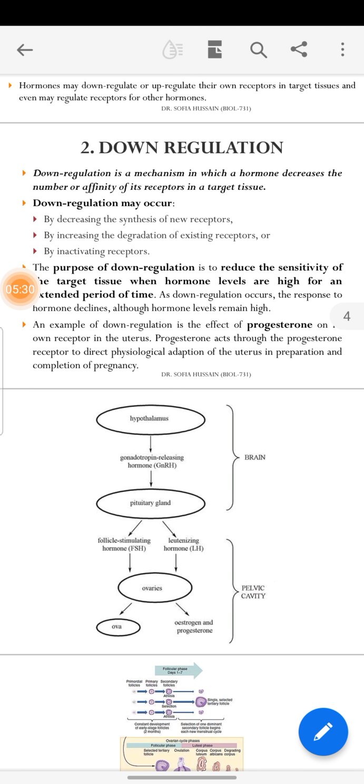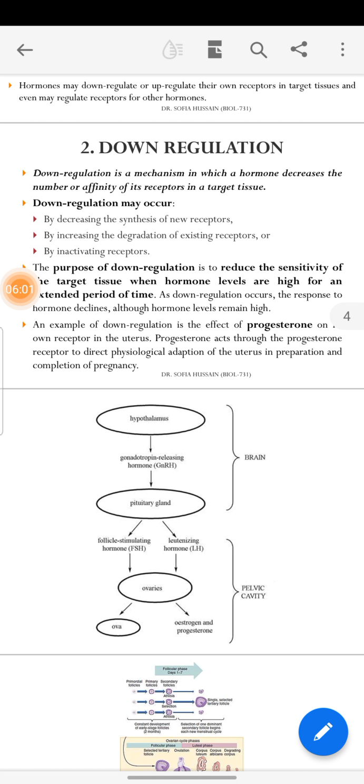So we will discuss now the downregulation in detail. Downregulation is a mechanism in which a hormone decreases the number or affinity of receptors in the target cells, target tissues. So number may decrease or affinity may also decrease. Downregulation may occur by decreasing the synthesis of new receptors, by increasing the degradation of the existing receptors, by